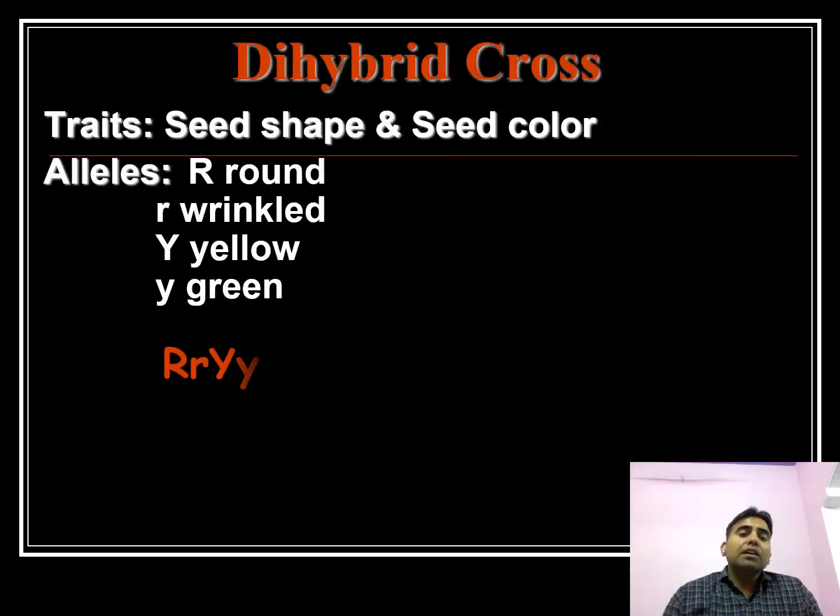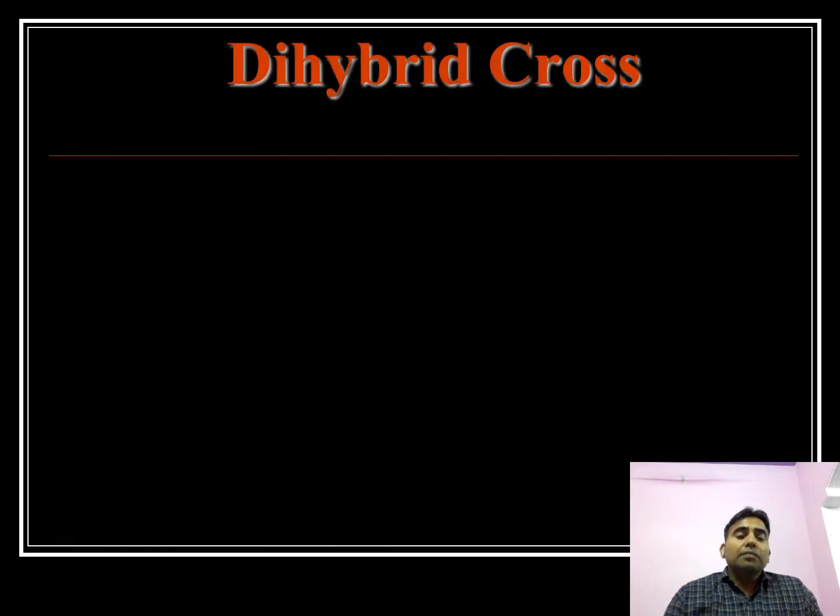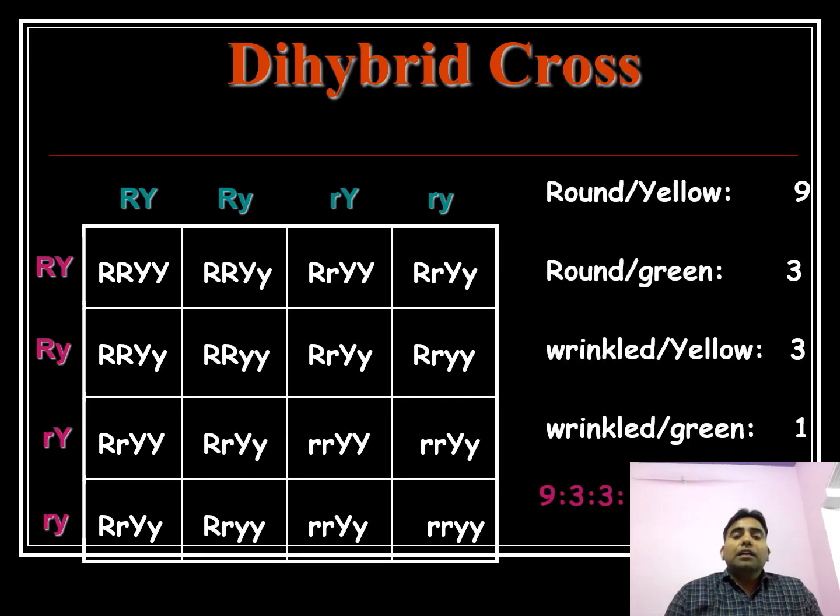A dihybrid cross means the parents differ for two traits, like seed shape and seed color. Here we can see the dihybrid cross, capital RR, round and wrinkled seed, round yellow and wrinkled green. Capital R is round, capital Y is yellow, small r is wrinkled, small y is green. Here all possible combinations give a 9:3:3:1 phenotypic ratio: round yellow 9, round green 3, wrinkled yellow 3, wrinkled green 1.